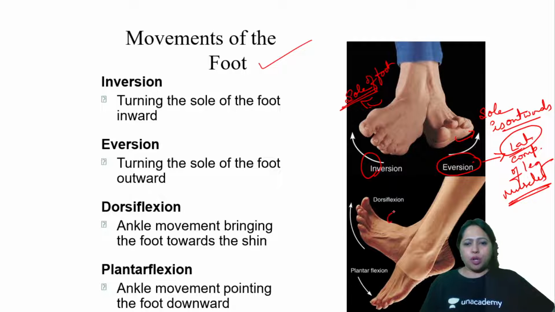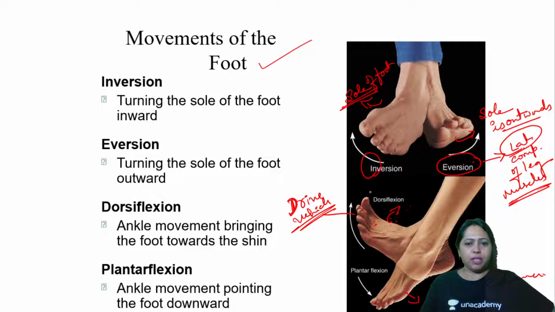So this one is dorsiflexion, and this is plantarflexion. Plantarflexion is just like ballet dancers, ballerina dancers. Dorsiflexion is upward like this. We always keep our foot dorsiflexed when we drive.